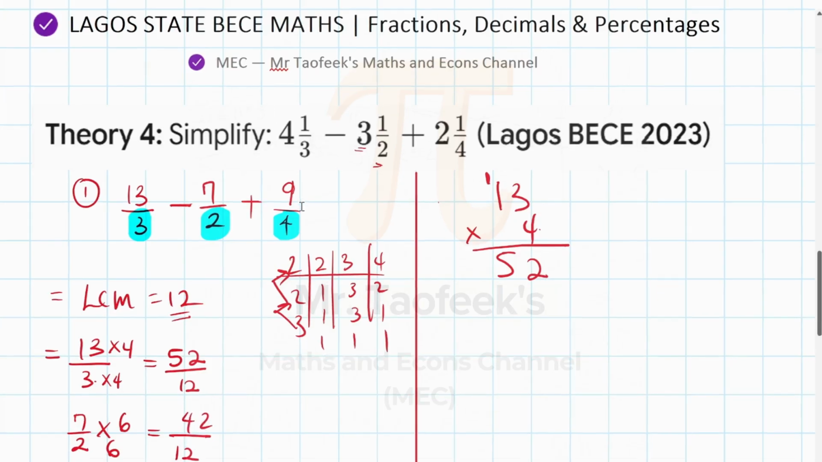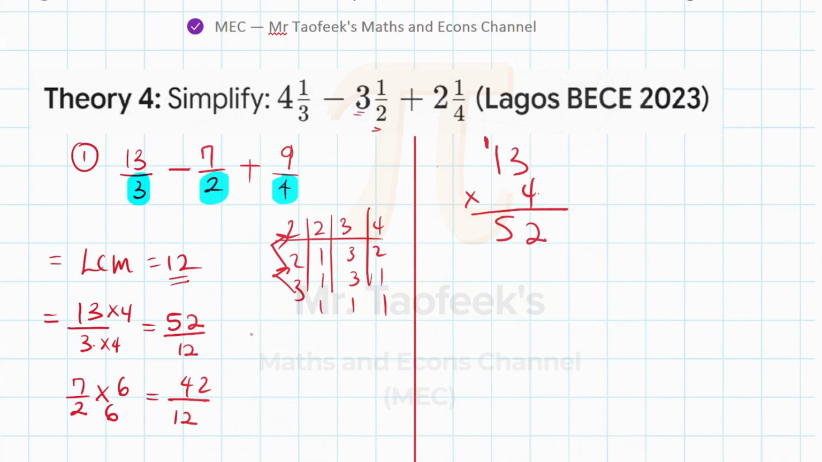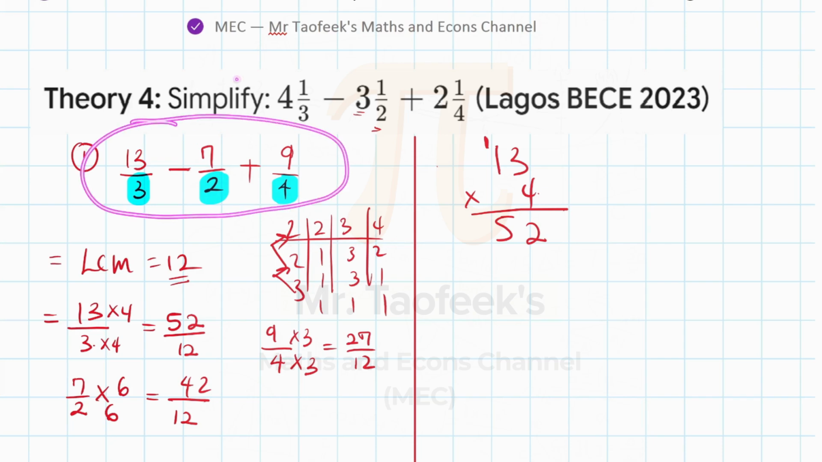And finally, the last fraction, which is 9 over 4. So 9 over 4, what do we multiply the denominator by to get 12? That will be 3. And I do the same to the numerator, and that becomes what? 27 out of 12. So now, these 3 fractions that I have here, I've been able to convert each of them to a denominator of 12.